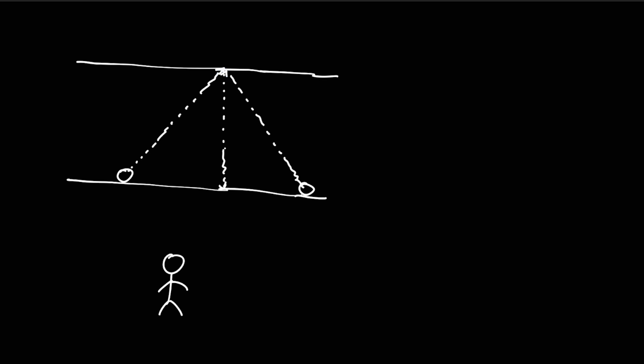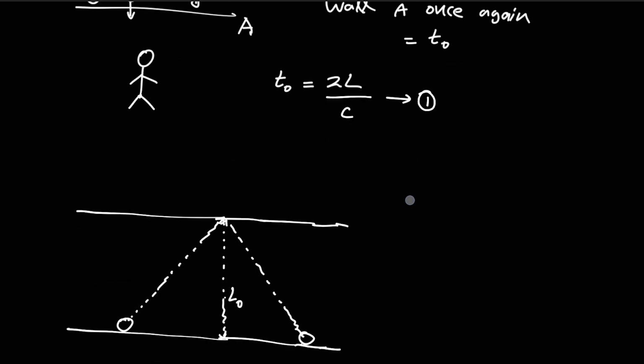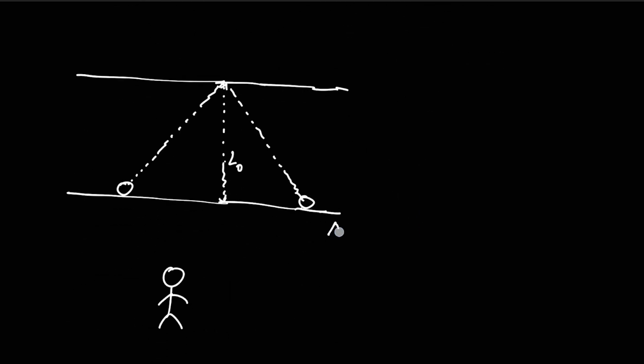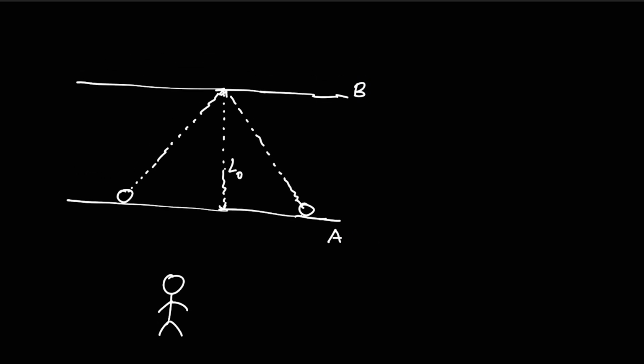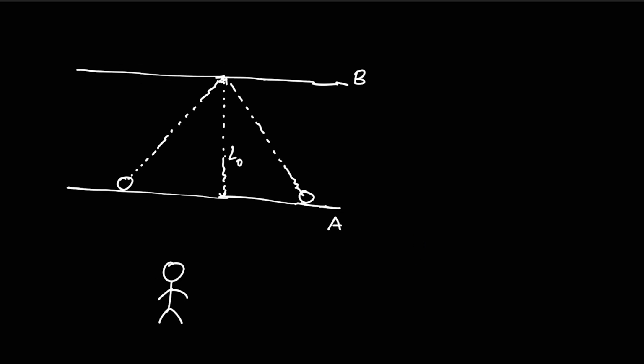Right, but this distance is still L naught, and what I'm going to do here is take the time it takes to reach wall number A. So this is still wall number A, and this is my wall number V. So the time taken to reach wall number A is simply t with respect to the observer who's observing externally, and he's at rest.